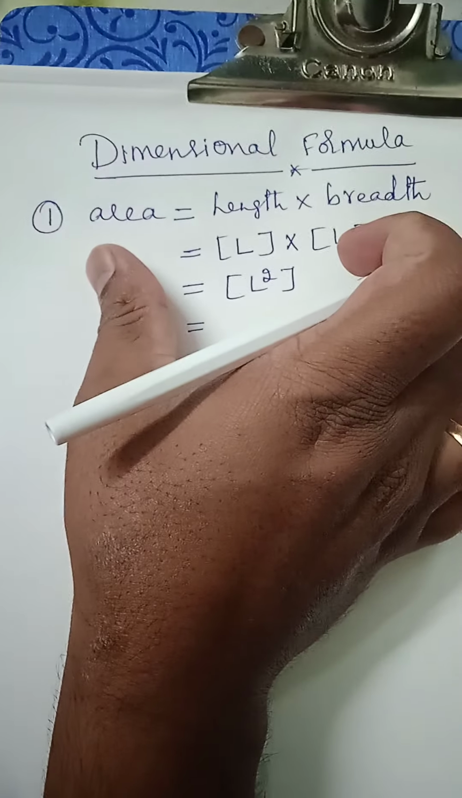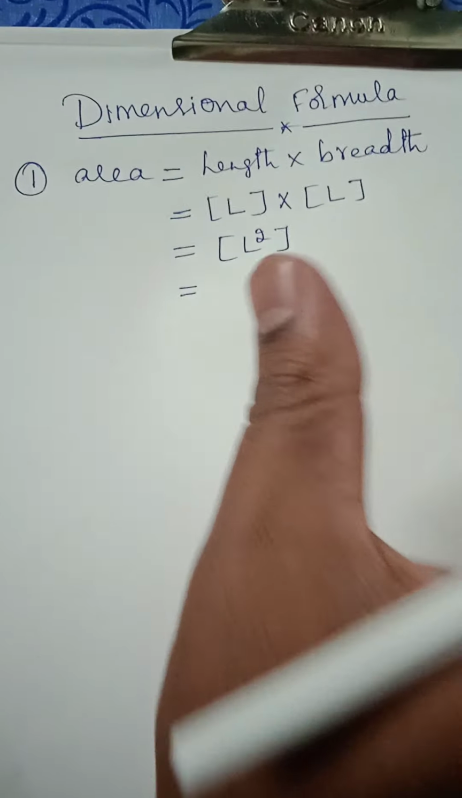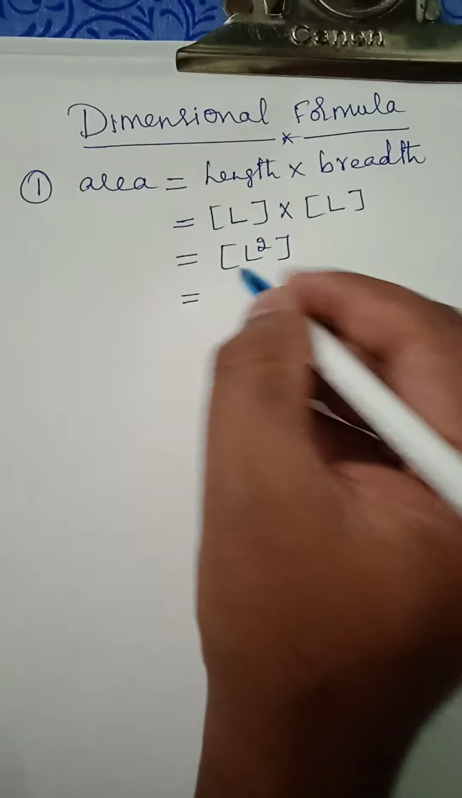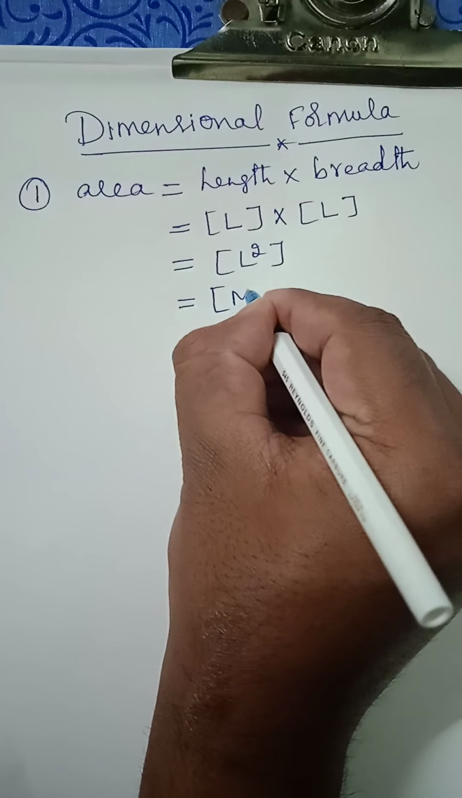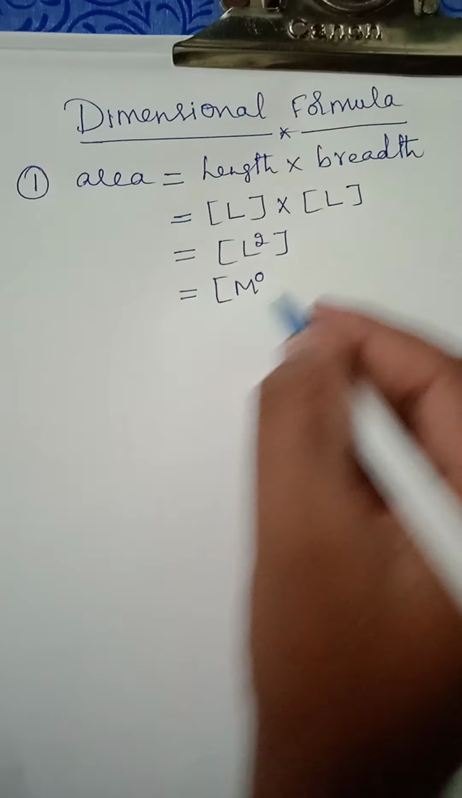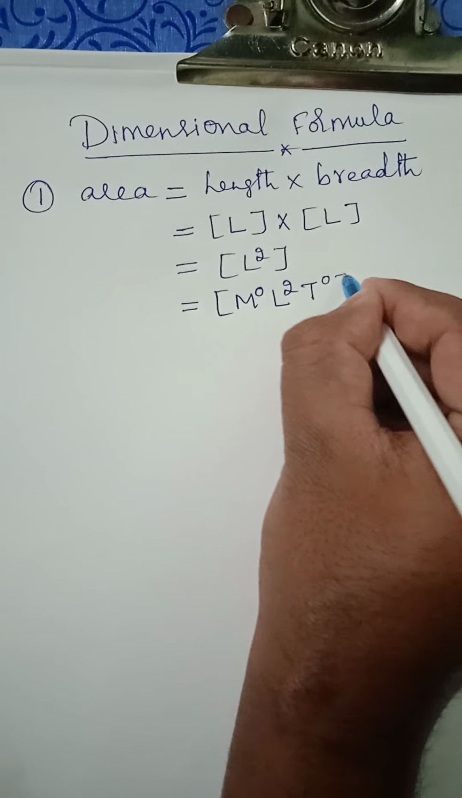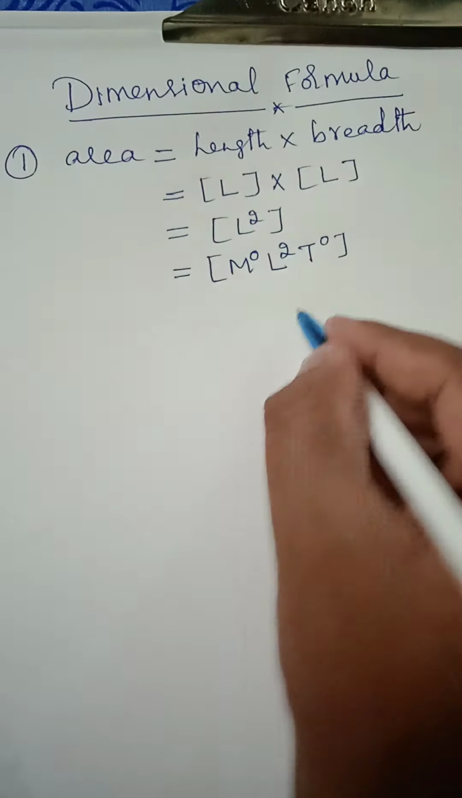Remember, while writing any dimension formula, we have to consider the basic physical quantities, that is mass, length and time. Here we have not discussed anything about mass, so I'll write it as M to the power 0 L square, and time also we have not discussed, so I'll write it as T to the power 0.